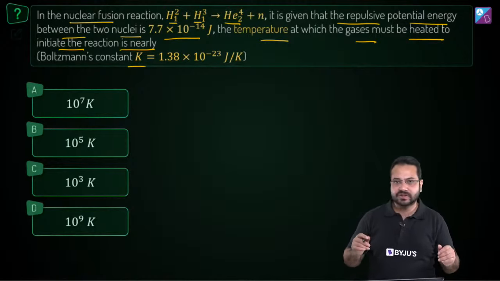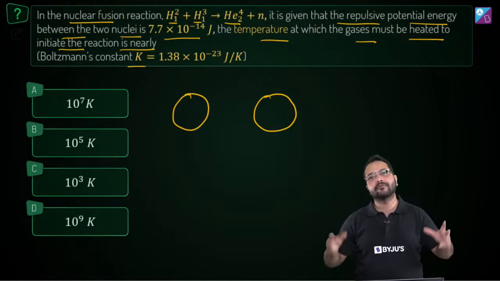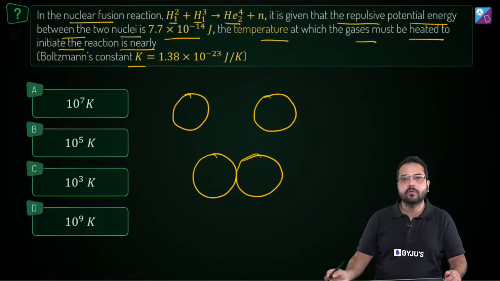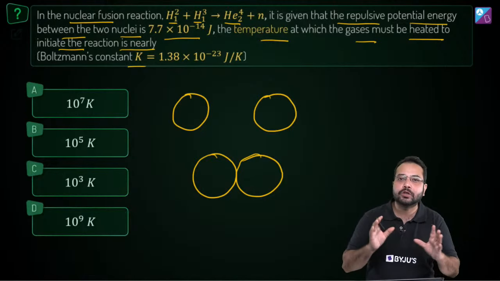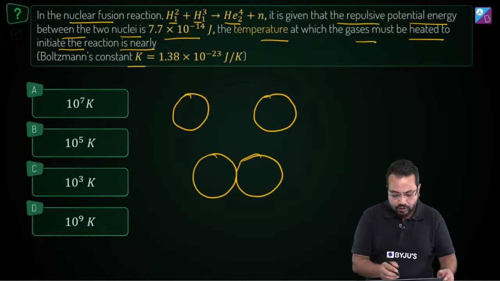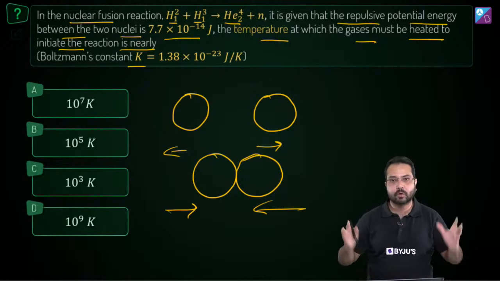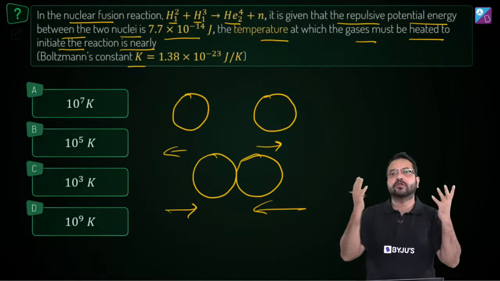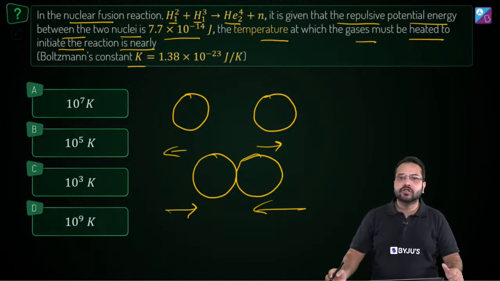Okay, now let's talk about this. Now if we have these two nuclei, and fusion has to take place, then they have to come in a very close contact. What kind of close contact? They have to come such that the distance between them is nearly equal to the nuclear range. Obviously there's going to be repulsion because the nucleus is positively charged. So the kinetic energy of the particles should be so much that they are able to overcome the electrostatic repulsion. Is that right? So what is the kinetic energy of these particles?